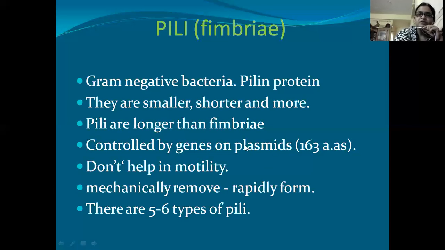This pilin protein consists of 163 amino acids. As we have seen, flagella help in motility, but pili do not help in motility. Apart from this, they have other functions. And there are 5 to 6 types of pili.